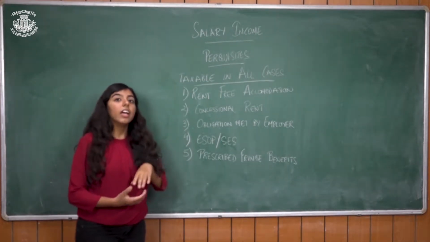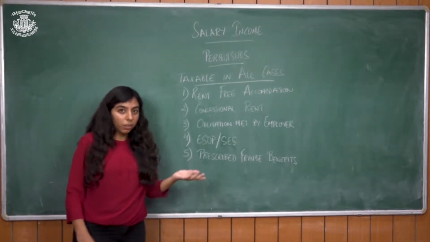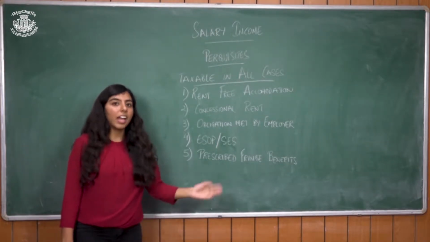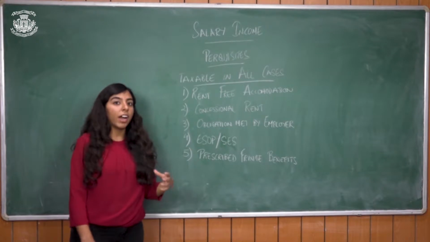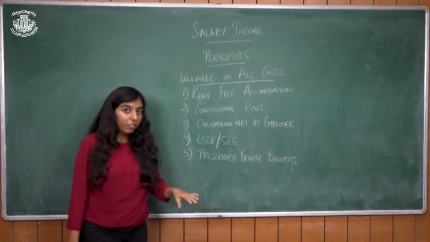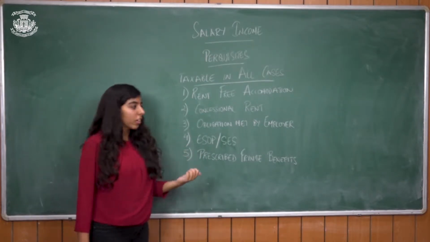So for example, your kid is studying in a school and the fees is paid by your employer. He's not giving you cash to pay the fees, but he's directly paying the institution. So he's providing you a facility. In that case, it is the obligation of the employee which is being met by the employer. Hence, it is fully taxable in all cases.